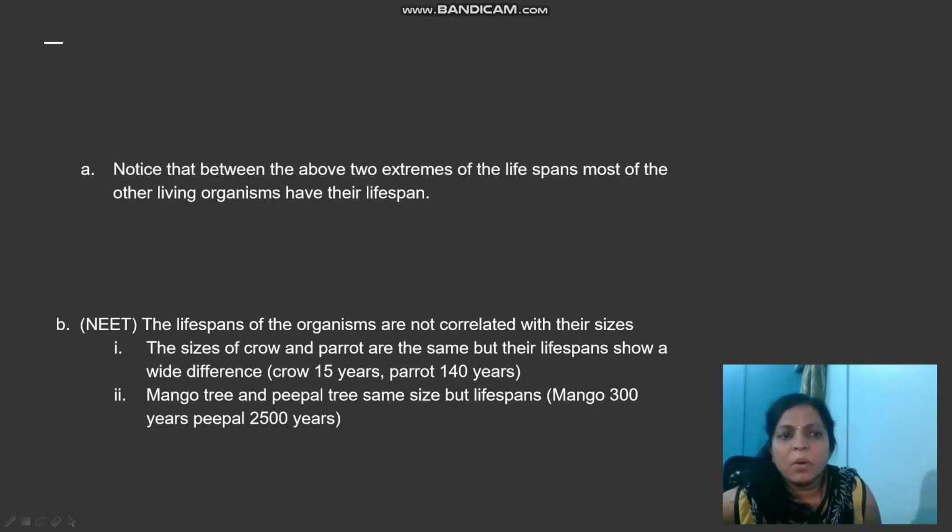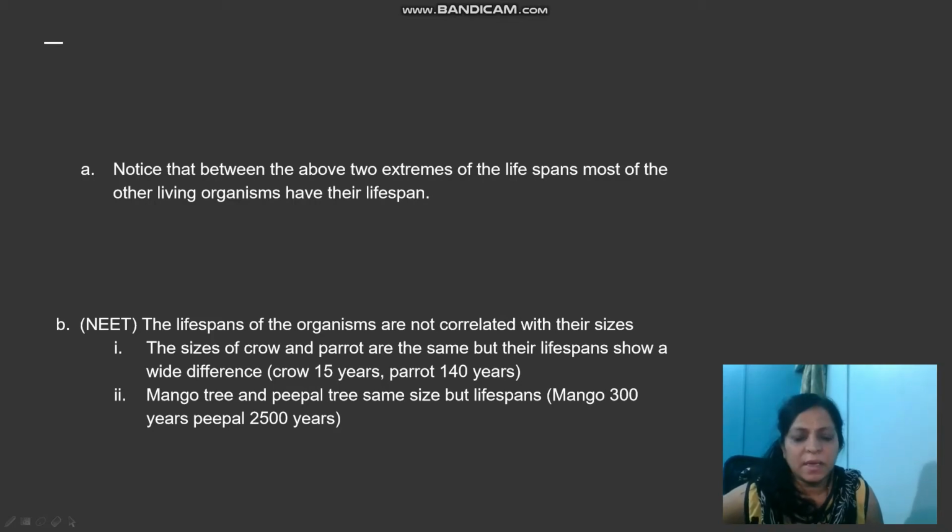Notice in the above comparative study that there are two extremes, some having shorter lifespans and some having longer lifespans, and all the remaining organisms will fall in between these two extremities. All the other organisms are categorized there.